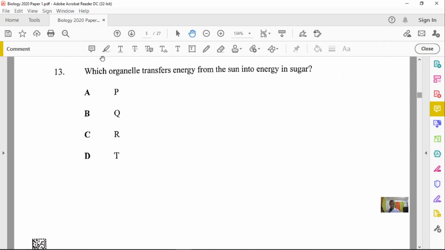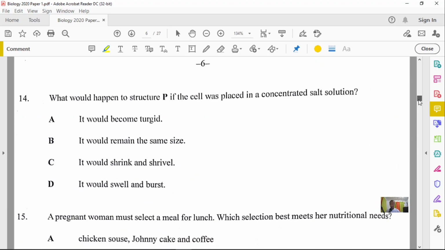So structure T, let me just highlight that real quick. All right, so, yep. All right, so let's go back and check. So option T is our chloroplast. Absolutely. Let's go to number 14.